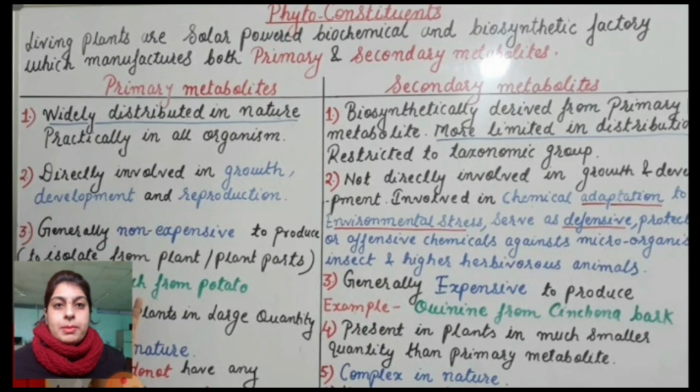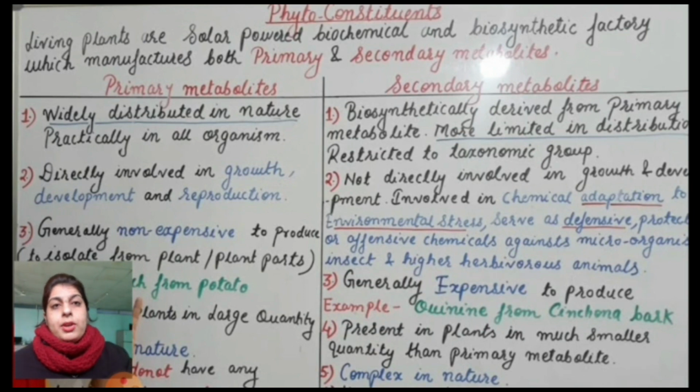They are responsible for the various ecological processes in the plant, and these ecological processes are involved in the defensive mechanism. They generate offensive chemicals which are responsible for the microorganisms to fight against the diseases. They are mainly produced in the higher herbivorous animals.